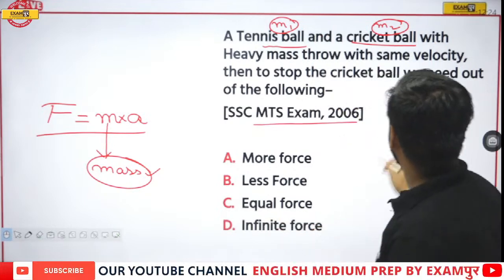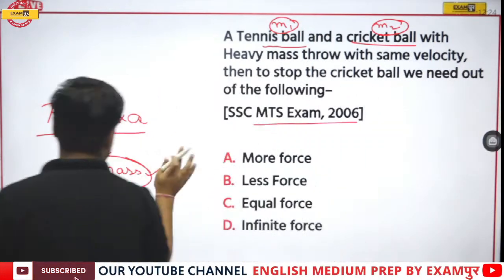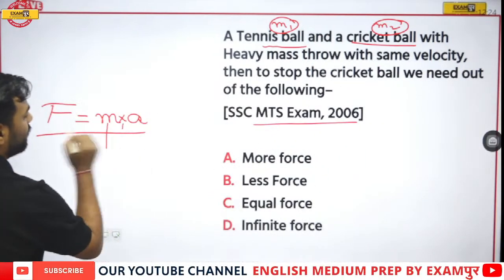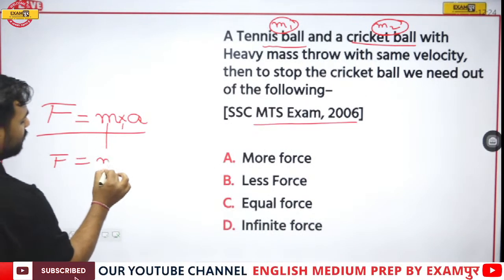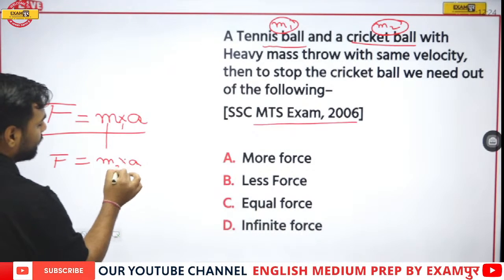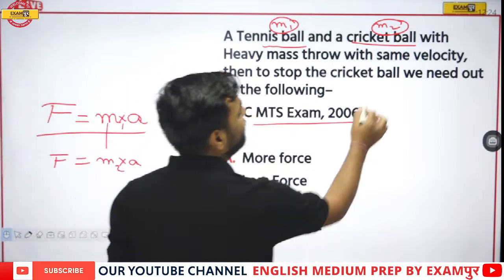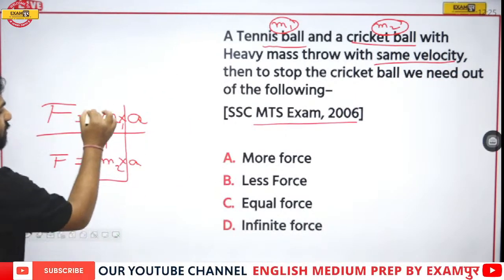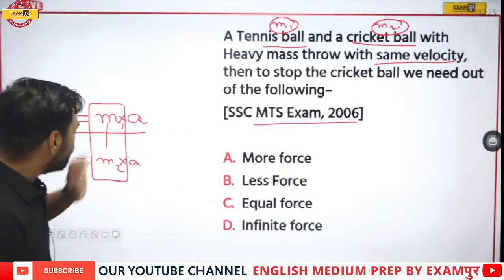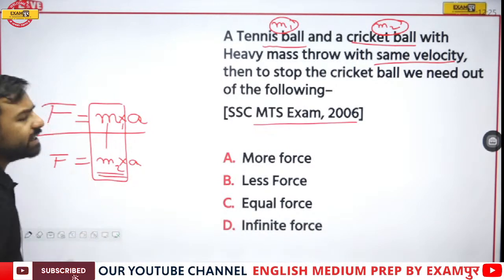And we are talking about what? We are talking about force. So, if I talk about F is equal to M1 into A, another F is equal to M2 into A. Now, we are aware they both were with the same velocity, correct? So this means we are dependent on which factor? We are dependent on the mass factor. Now it's very obvious, mass of which one is greater?